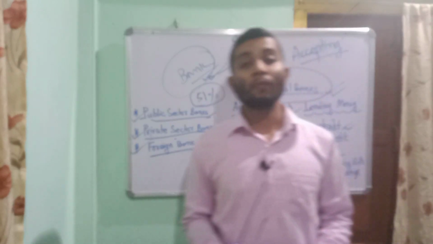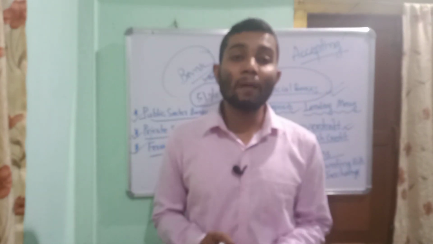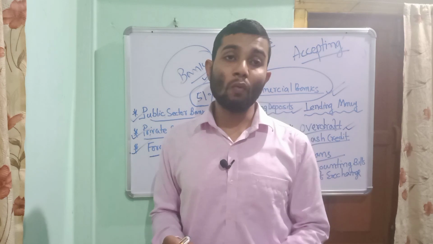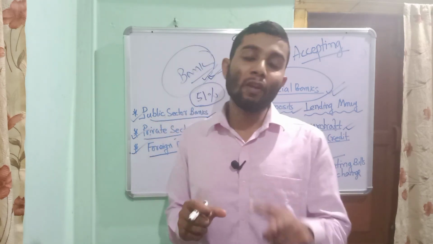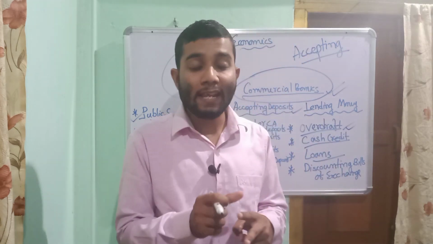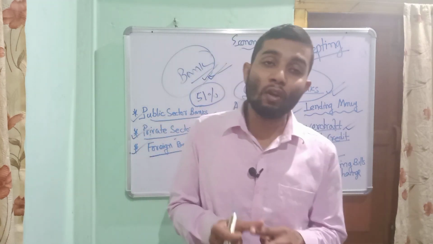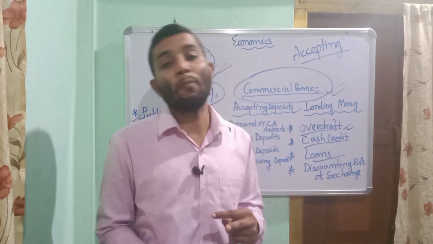So dear student, mainly we saw that commercial banks provide two main functions. One is accepting deposits, another one is lending money. In accepting deposits, we saw current account deposits, saving account deposits, fixed deposits, recurring deposits.